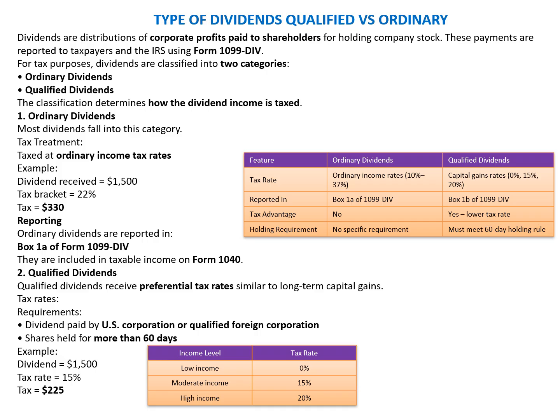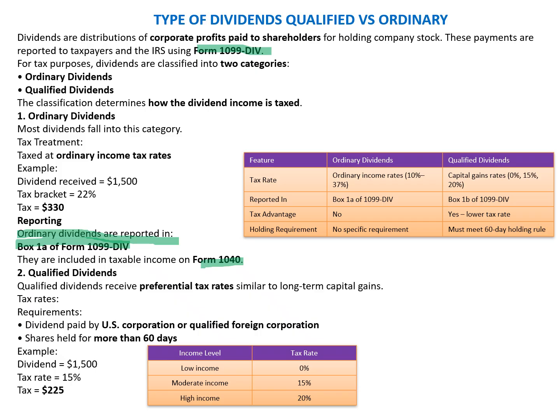Okay, now we'll talk about types of dividends here. There are two types of dividends: the ordinary dividend and the qualified dividend. Dividends are distributed from corporate profits paid to shareholders, and the information needs to be reported on form 1099-DIV. Ordinary dividends and qualified dividends are the two categories. Most dividends fall under the ordinary category, which is taxed at the ordinary income tax rates. Ordinary dividends are reported in box 1A of form 1099-DIV, and they are included in the taxable income on form 1040.